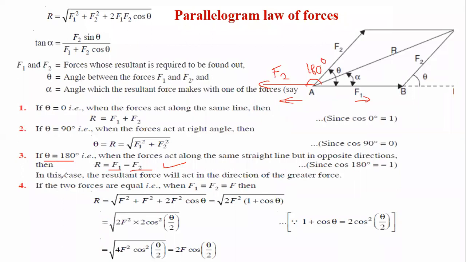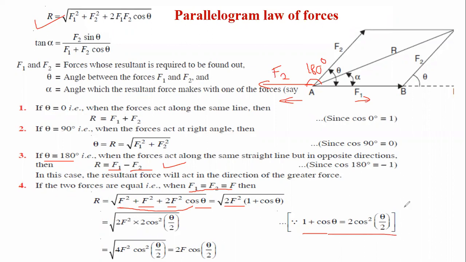For theta equal to 180 degrees, if the two forces have equal value, F1 is equal to F2 is equal to F, what will happen? If we put this value in the above equation, F square instead of F1 square, F square for F2 square, plus F1 into F2, therefore F square again, and cos theta. Now if you simplify, taking F square outside, what will we get over here? 2F square into bracket 1 plus cos theta, and 1 plus cos theta is nothing but 2 cos square theta by 2.